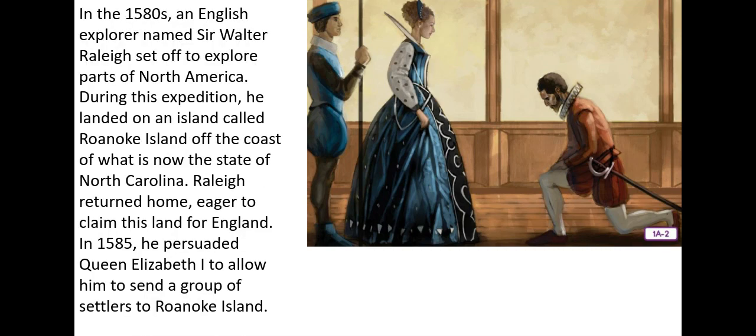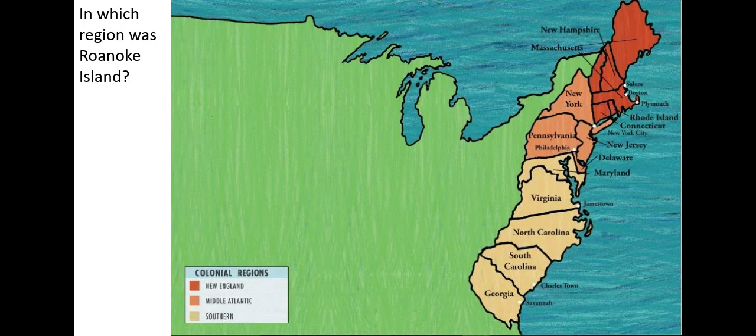In the 1580s, an English explorer named Sir Walter Raleigh set off to explore parts of North America. During this expedition, he landed on an island called Roanoke Island off the coast of what is now the state of North Carolina. Raleigh returned home eager to claim this land for England. In 1585, he persuaded Queen Elizabeth I to allow him to send a group of settlers to Roanoke Island. There's Queen Elizabeth I, a very famous queen.